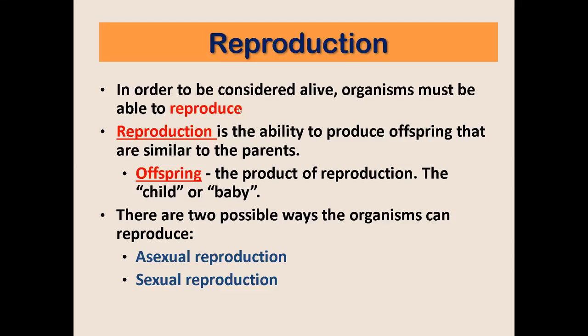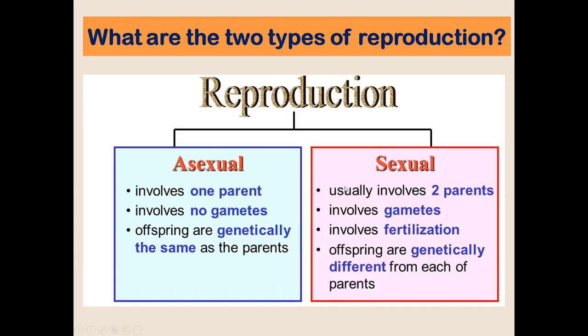Actually, there are two possible ways that an organism can reproduce. It can be through asexual reproduction or through sexual reproduction. So what are the two types of reproduction? I mentioned earlier that we have two types, the asexual reproduction and the sexual reproduction. For asexual reproduction, remember that it involves only one parent.